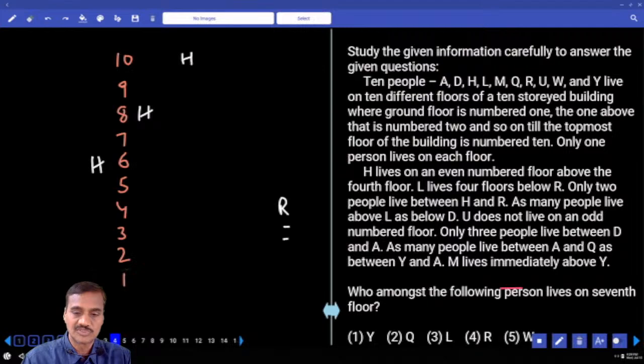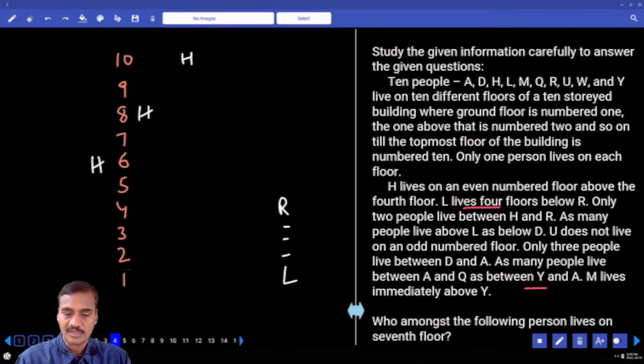And L is 4 places below R. In between L and R there must be exactly 3 floors, isn't it? L is 3 floors below R. And only 2 between H and R. Now H and R, how many are there? There must be exactly 2. And as many people below L as below D, so L and D need to have equal.